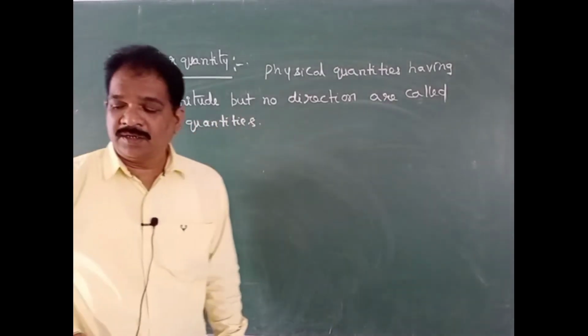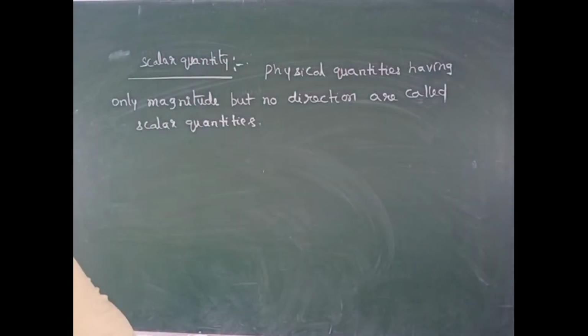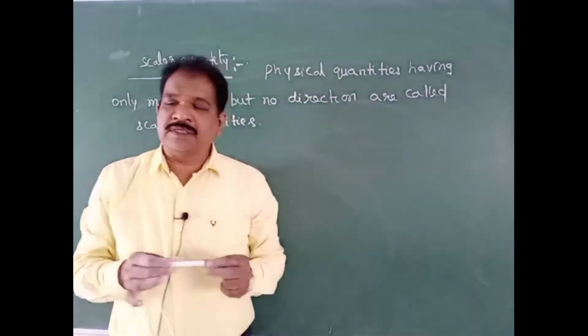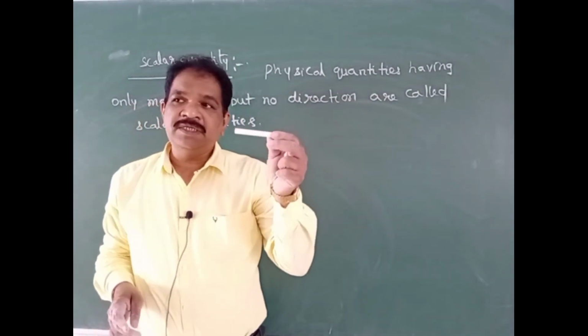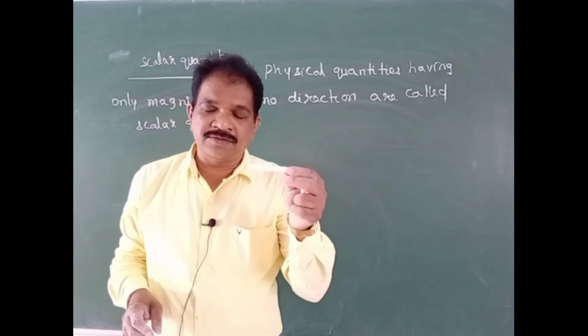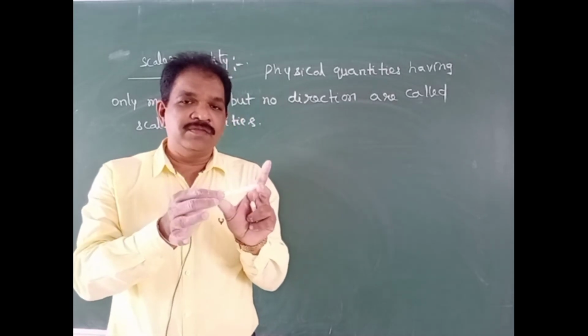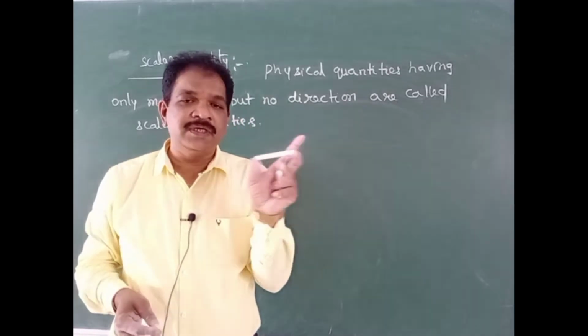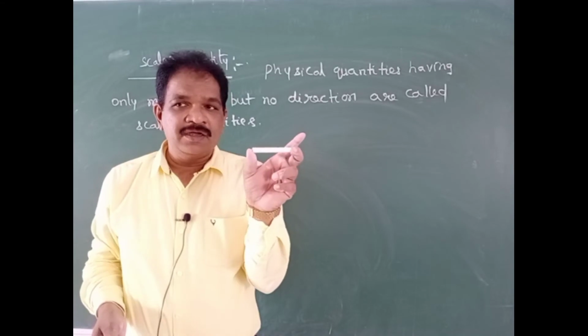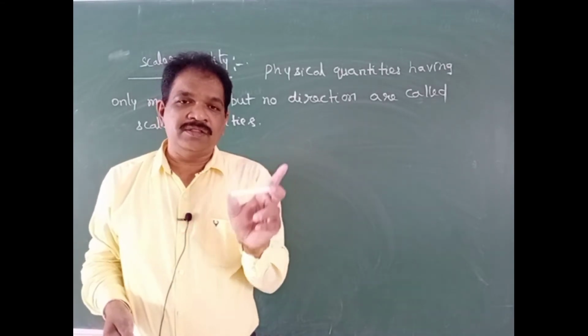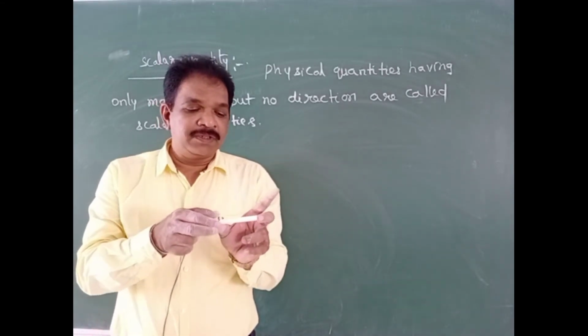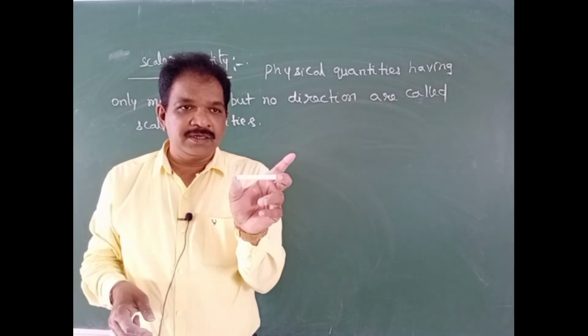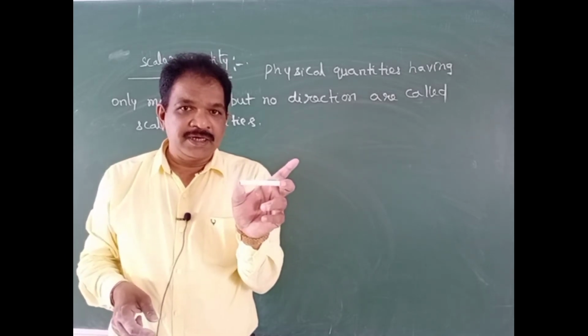Magnitude means what? Direction means what? Let us discuss this. Observe this chalk piece. How much length will it be? Let us assume its length is around 5 centimeter. I kept this chalk piece horizontal and measured its length.